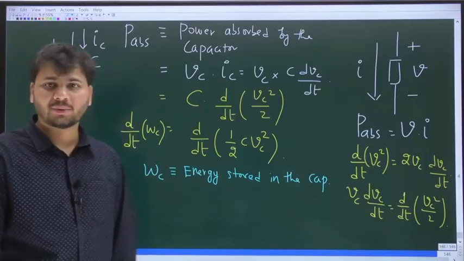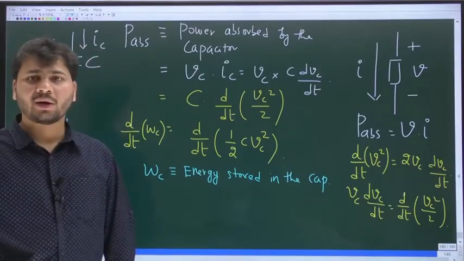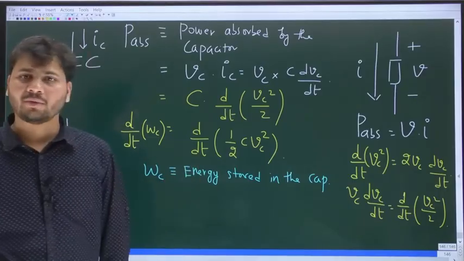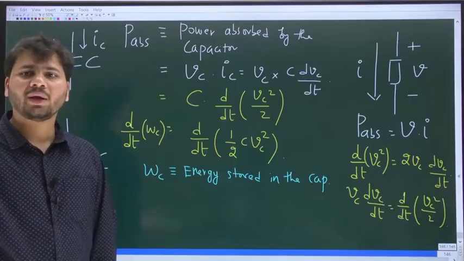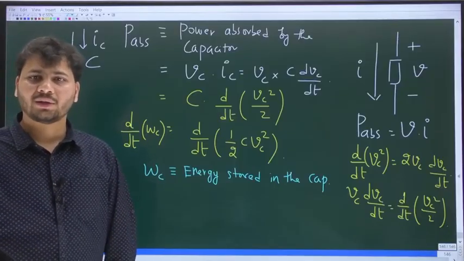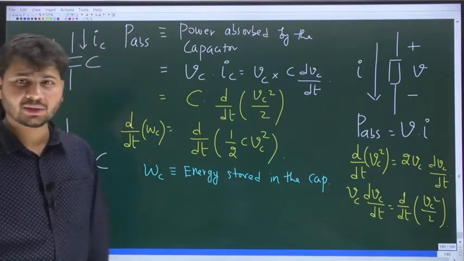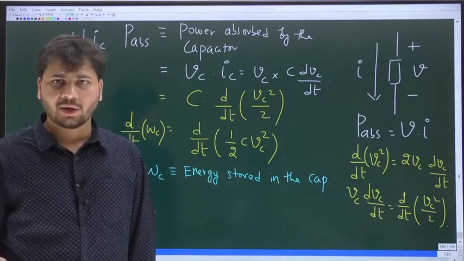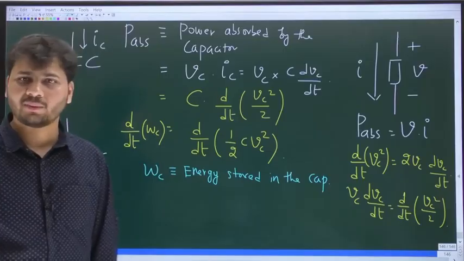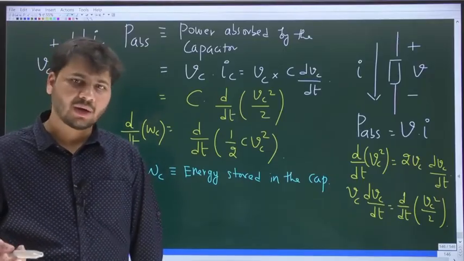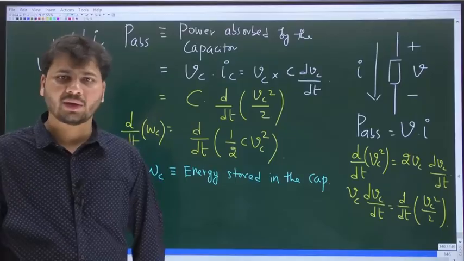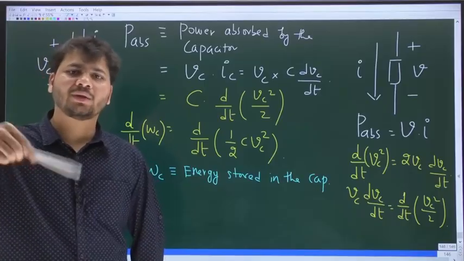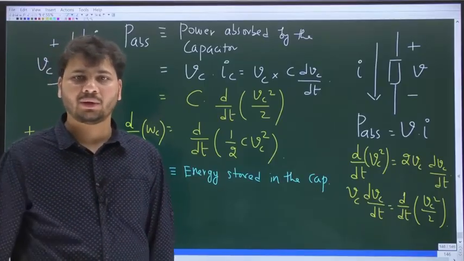Power absorbed is voltage times current, and current is C times dVc by dt, and that can be expressed as d by dt of half C Vc square. And the meaning of power absorbed is the rate at which energy is stored in the capacitor. Because see, a resistor will absorb energy, but that energy will be dissipated in the form of heat. But the capacitor will also absorb energy, but that energy won't be wasted or dissipated. It will be stored in the capacitor, and the same energy which is already stored in the capacitor can be given back to the circuit.